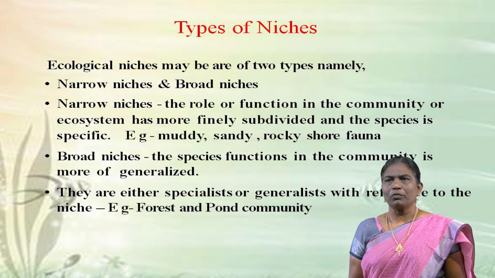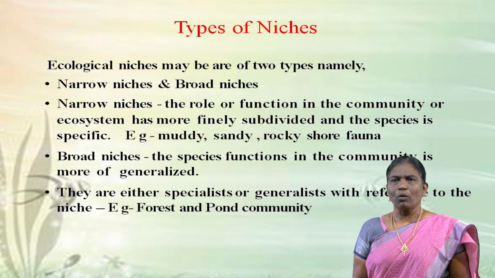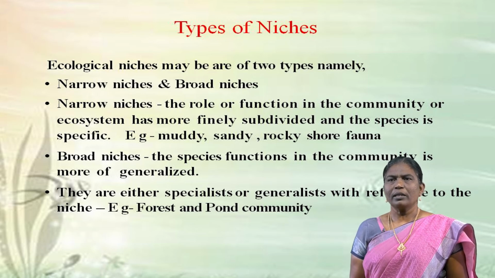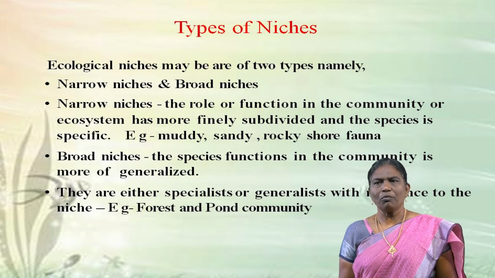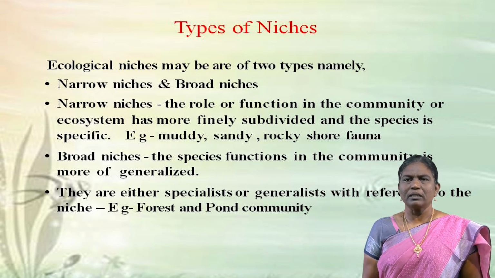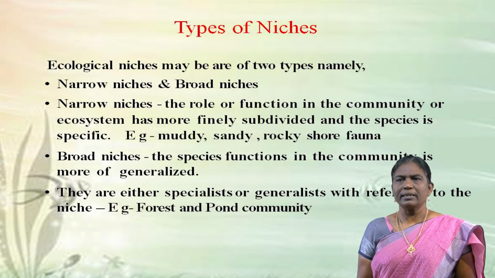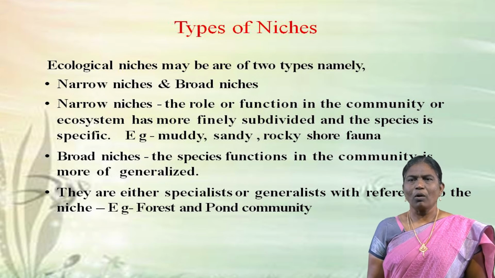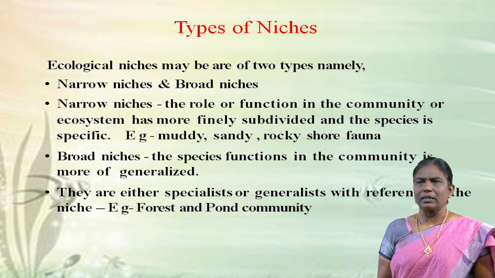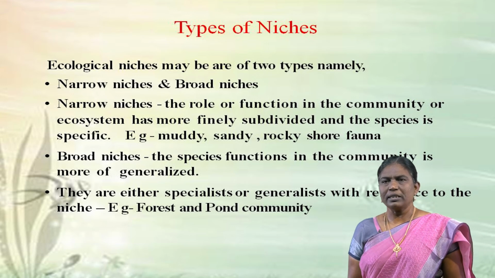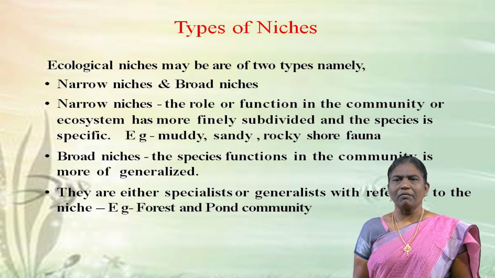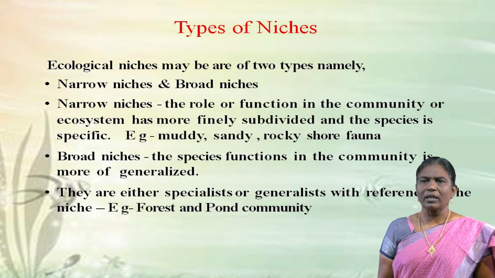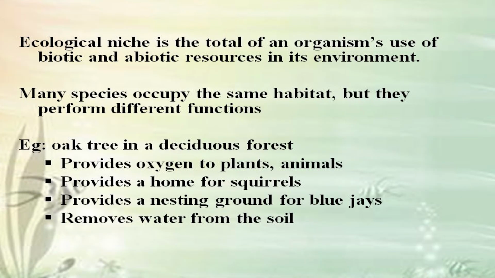Next is about the types of niches. Ecological niches may be of two types, narrow niches and broad niches. In narrow niches, the role or function in the community or ecosystem is more finely subdivided and the species is specific. For example, muddy, sandy, and rocky shore fauna. Then broad niches, where the species' function in the community is more generalized. They are either specialist or generalist with reference to the niche. For example, forest and pond community.